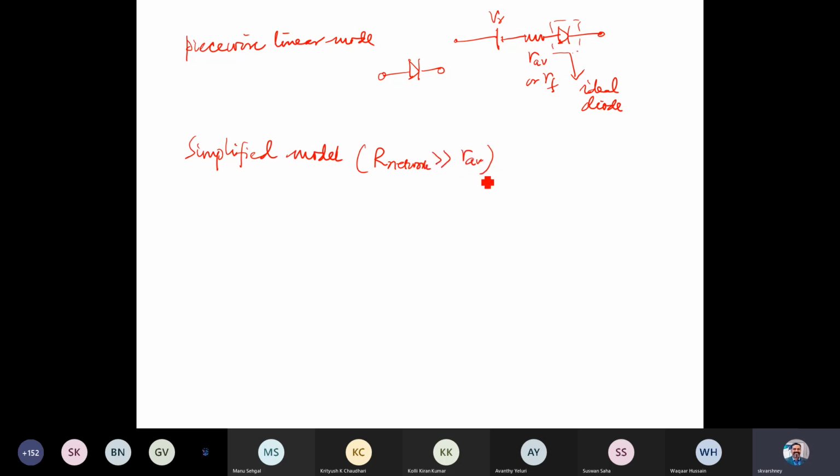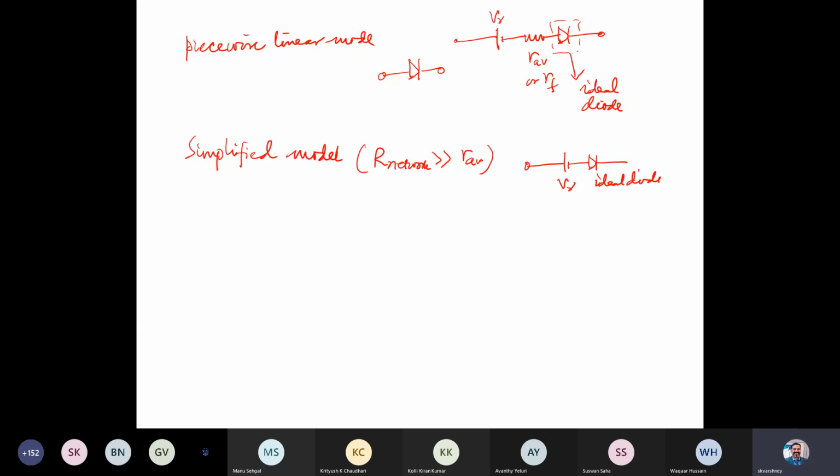The value of this average resistance is on the order of a few ohms only, whereas the resistance in the circuit is on the order of kilo ohms. So basically we can neglect this average resistance. So we simply replace it with this. This is V gamma, and this is an ideal diode.